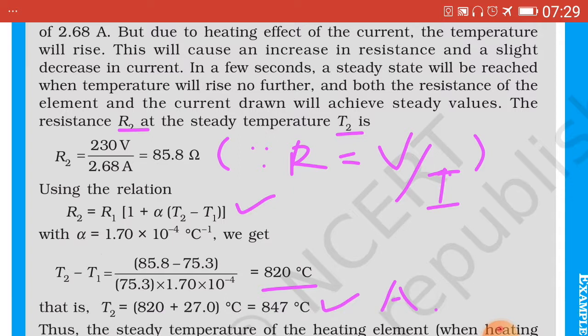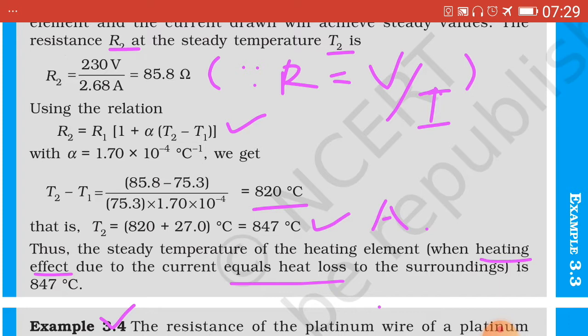Therefore T2 equals 820 plus 27 degree Celsius, because 27 is given in the data. So this is equal to 847 degree Celsius, which has been tick marked as the final answer.